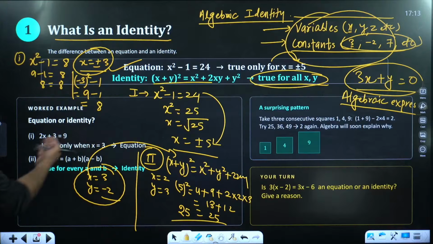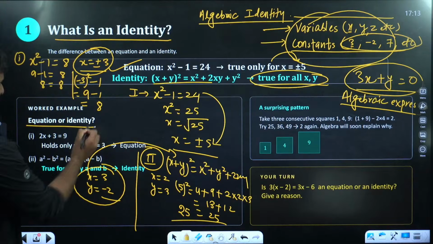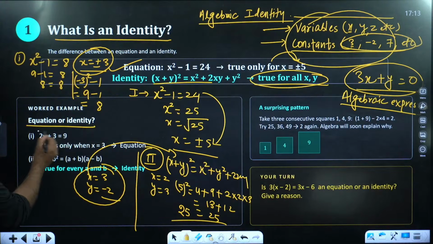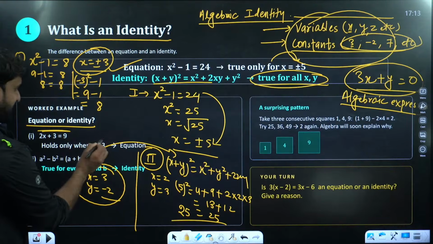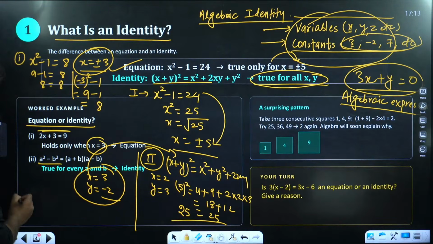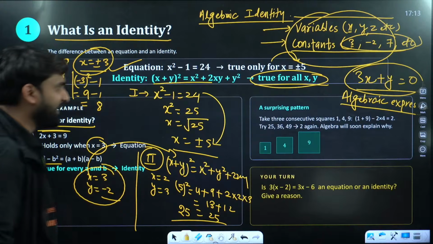Okay. So we have a question here: equation or identity? 2x plus 3 is equal to 9. This will be an equation because x is satisfied at 3. But a square minus b square is what? This is an identity. Moving ahead.